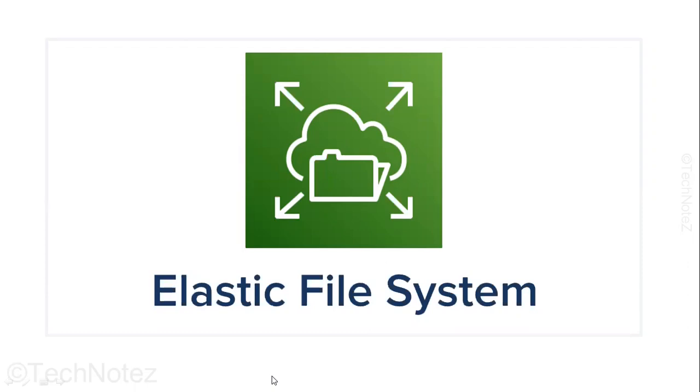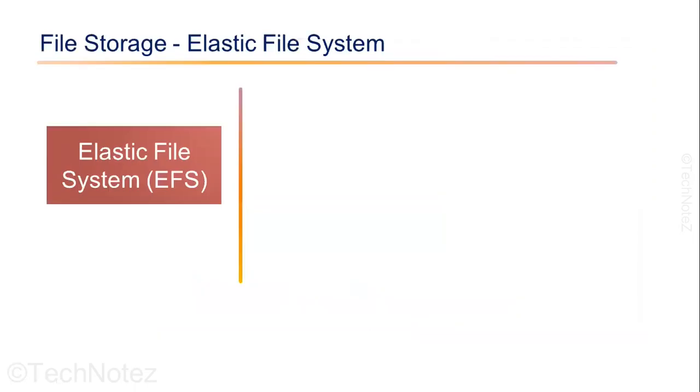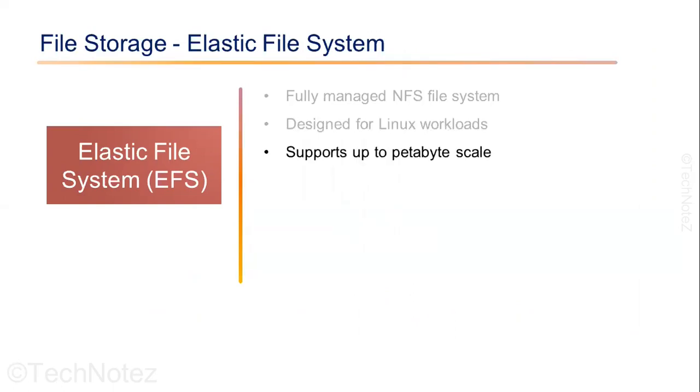Next, let's talk about Elastic File System. Elastic File System, or EFS, is a fully managed NFS file system and it is designed specifically for Linux workloads. EFS is similar to EBS and it can scale up to petabytes of data. EFS can store the data across multiple availability zones so you get durability by default.